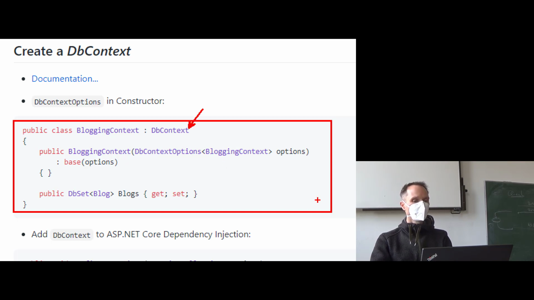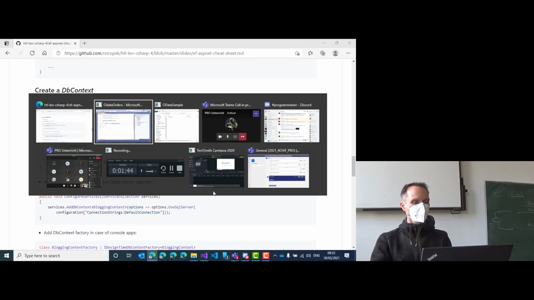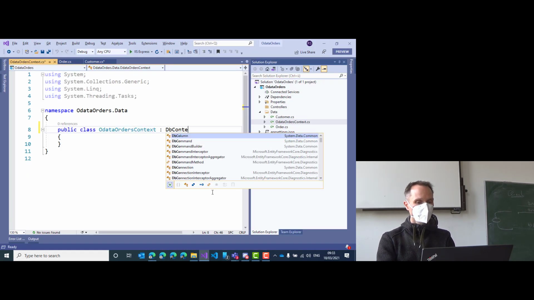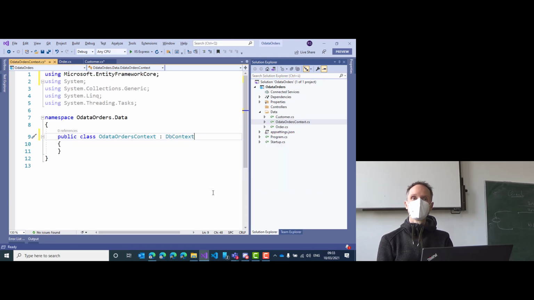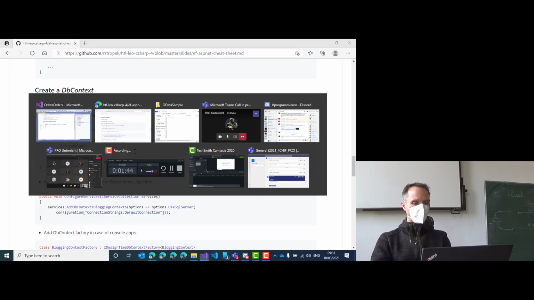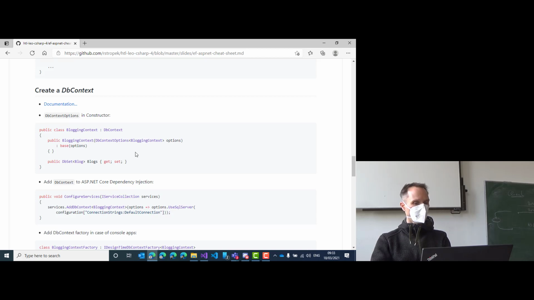The base class is the DB context. So let's add the base class. In our code, DB context. Right? Base class, DB context. Just like in the cheat sheet. It should just be available because we already added the NuGet package. Second, we have to add a constructor. Here you see the constructor. It gets a parameter of type DB context options. Use the cheat sheet in order to recap what we have to do.